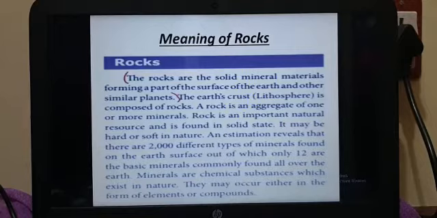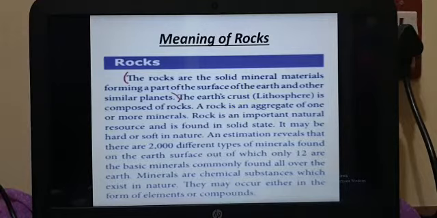Our earth's crust is composed of rocks, and it has an aggregate of one or more minerals. Rocks are usually in a solid state, but in some cases they may be soft in nature also.